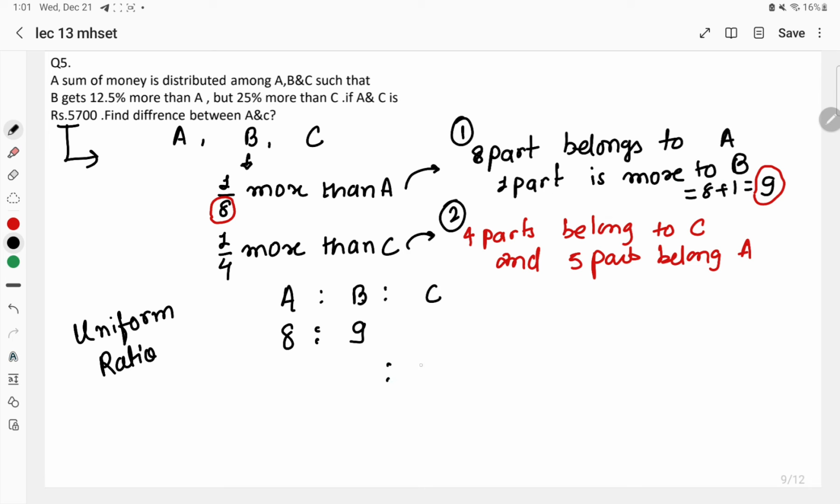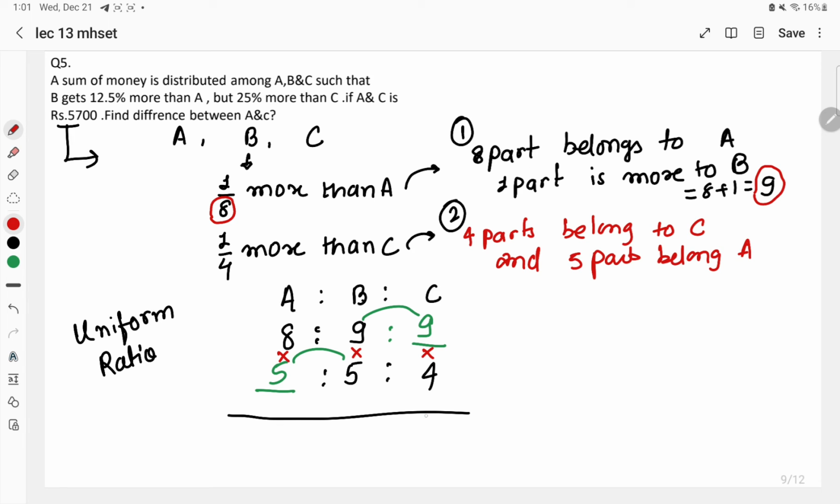Similarly, C is having 4 parts, and B is having 1 part more than C, which means it is having 5 parts, right? Now we know this; we have already solved the vacant spaces. We have to take the values next to it, that is 9 and this 5. If you have not seen the previous lectures, do watch them. They are available in the playlist.